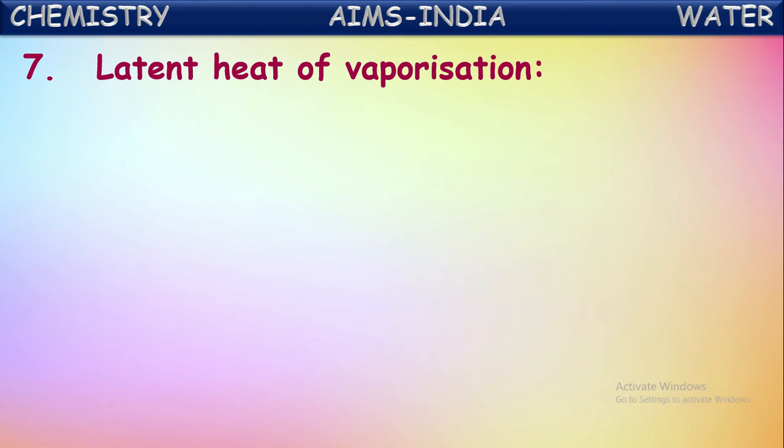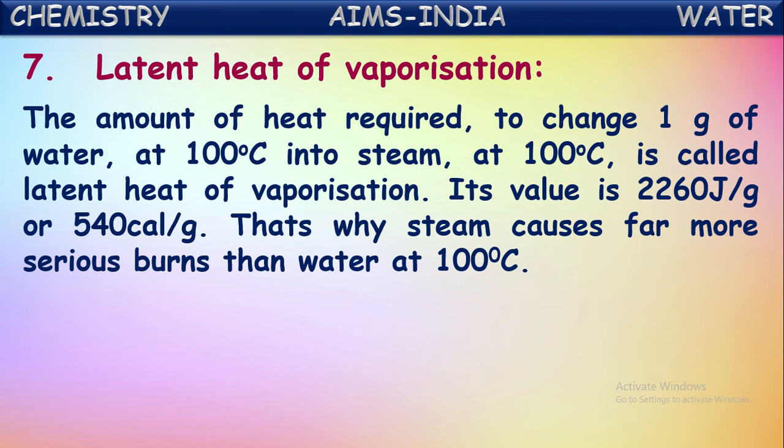Next one, another property is latent heat of vaporization. The amount of heat required to change 1 gram of water at 100 degrees Celsius into steam at the same temperature is called latent heat of vaporization.